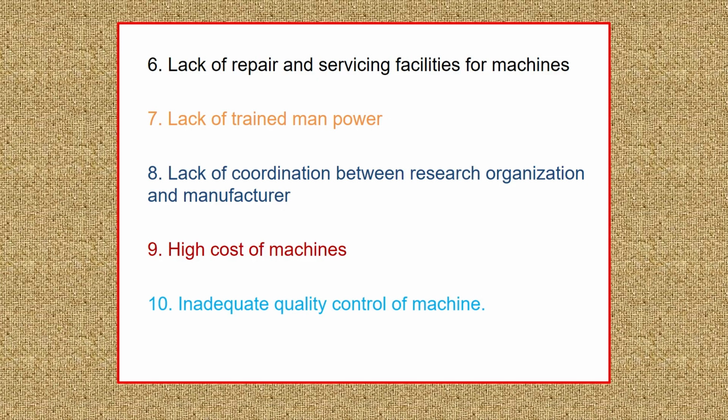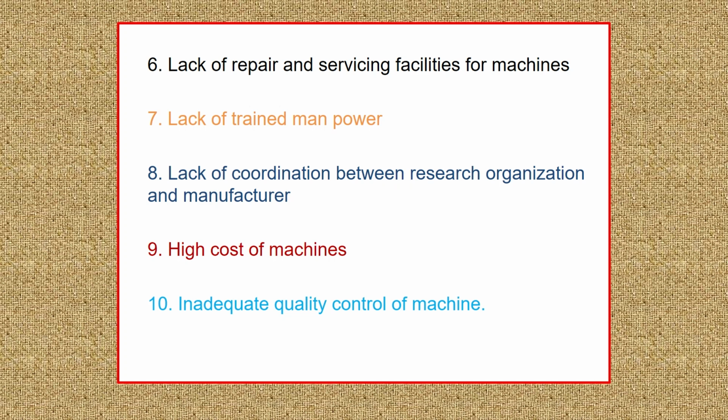There is also a lack of repair and servicing facilities for the machines. Whatever machines are there in the rural area, whenever they go wrong or require repair and maintenance, we need to bring those machines into the cities where technicians are available to look into them and rectify them. People are frustrated with such facilities, and that's how they are not going for the special or improved equipment or machines.